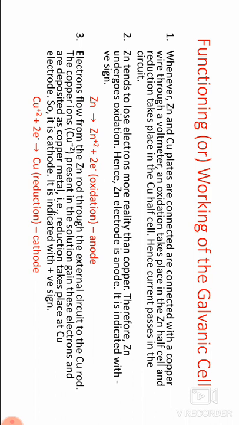The copper ions, Cu2+, present in the solution gain these electrons and are deposited as copper metal, that is, reduction takes place at the copper electrode, so it is cathode. It is indicated with a positive sign. Cu2+ plus gaining of 2 electrons gives copper: at cathode, the reduction reaction occurring.